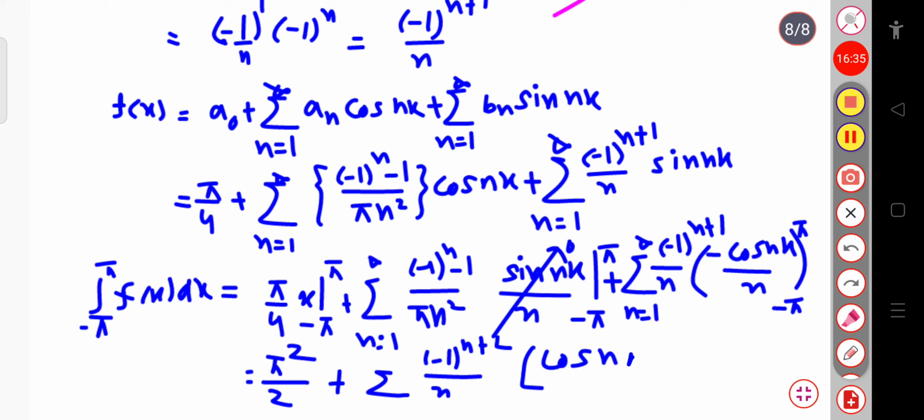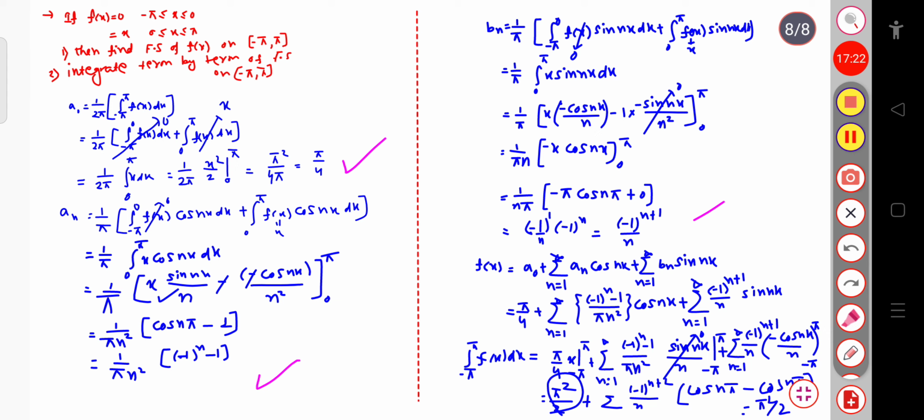Since the cosine is an even function, I can write cos of nx equal to cos of minus nx, or cos of n pi will be equal to cos of minus n pi. So this will be minus cos n pi, or finally we can say that this total term goes to 0. So the only answer will be equal to pi square by 2. So the final answer will be equal to pi square divided by 2. So if you integrate this term, that is f of x, its value is 0, you can see its value is 0